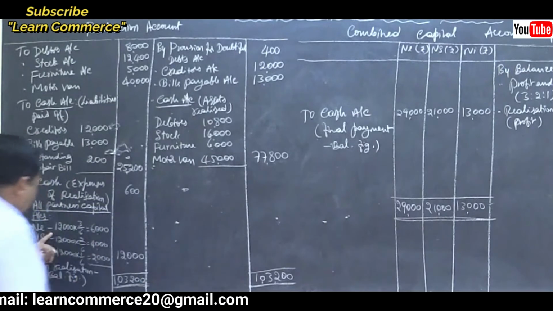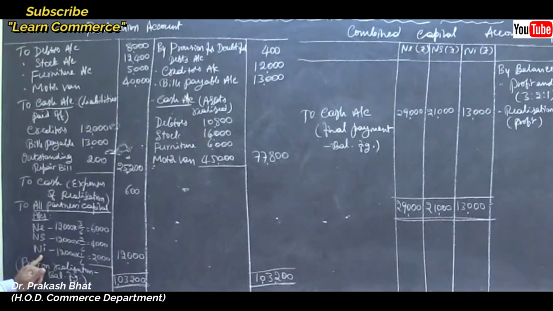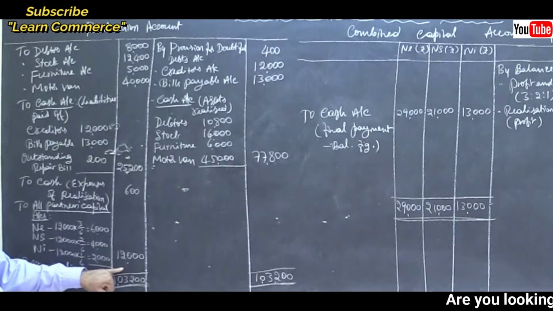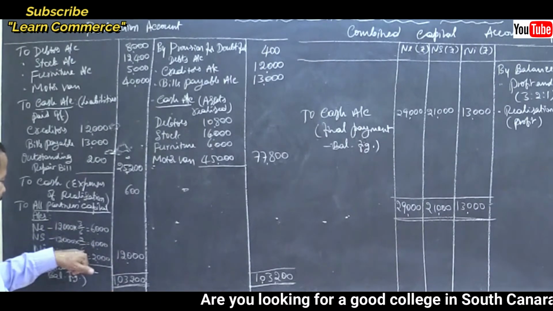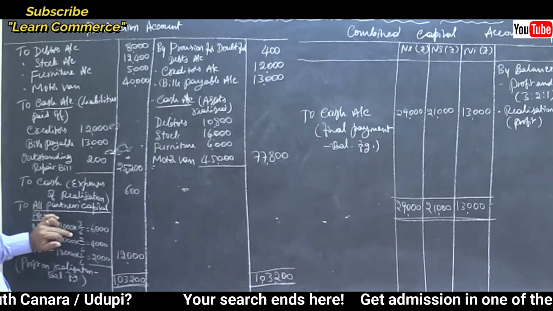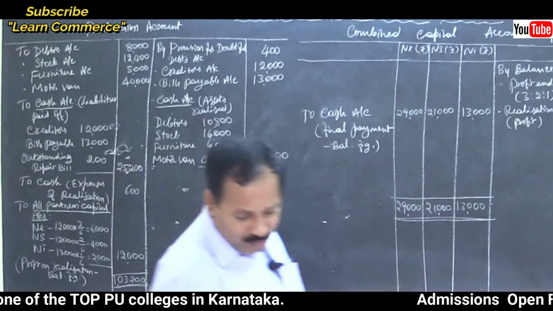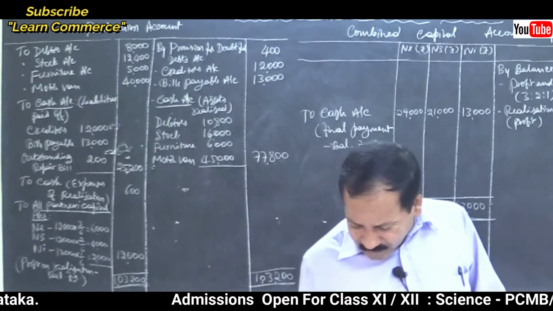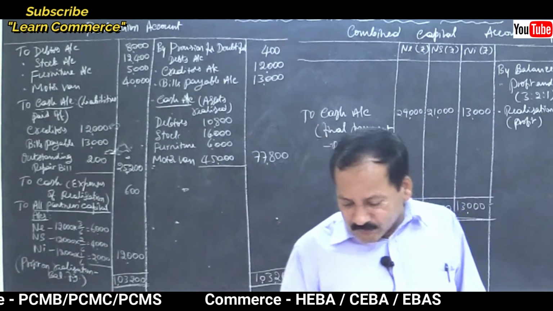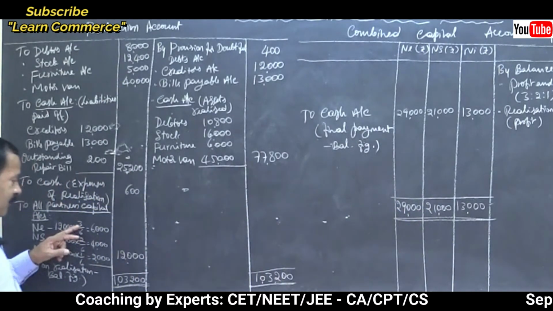Now let us share this profit among the partners, Neha, Nisha and Nikki. I have already prepared it. See, 12,000 is the difference, right? Share it among the partners in their profit sharing ratio, that is 1 by 2, 1 by 3 and 1 by 6, if I am not wrong. Bring it to the common denominator 6.